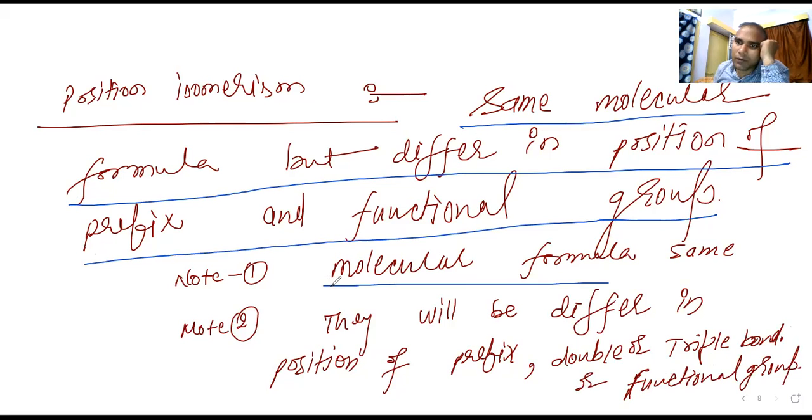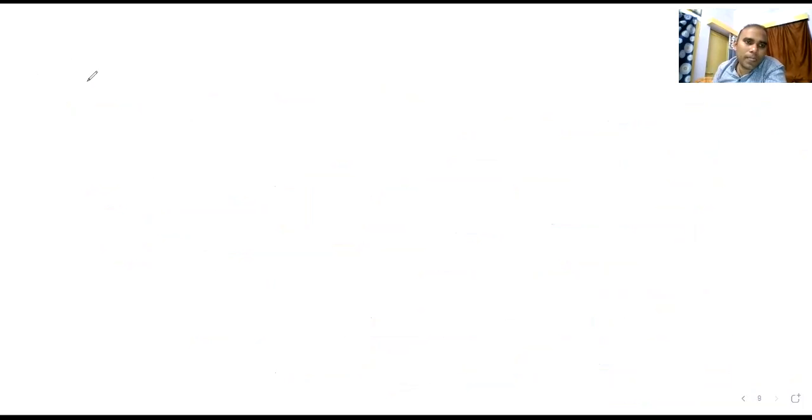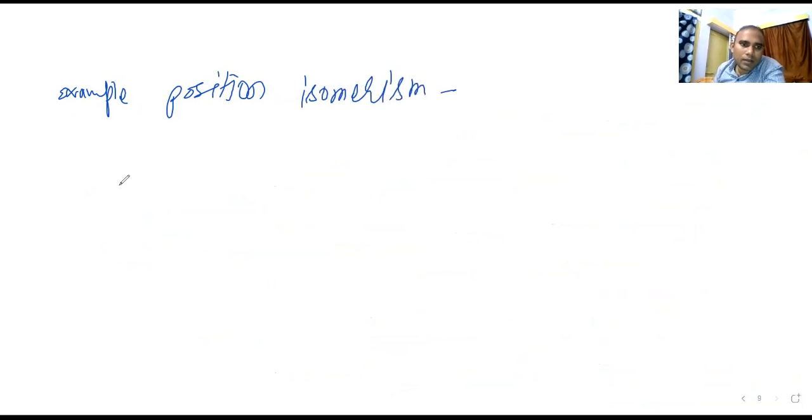Note number one, the molecular formula is the same. They will differ in position of prefix, double or triple bond position, or functional group position. This is our point. Are you able to understand the statement? Yes, sir. Now let us try to understand this with the first example of position isomerism. Here, what are we having?